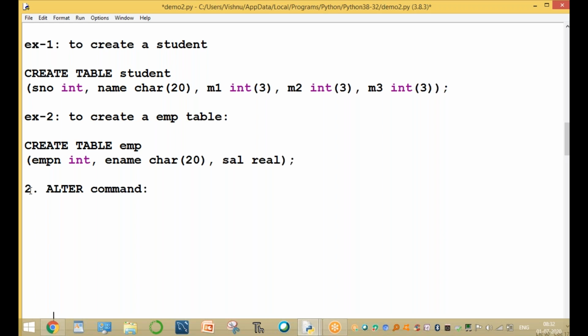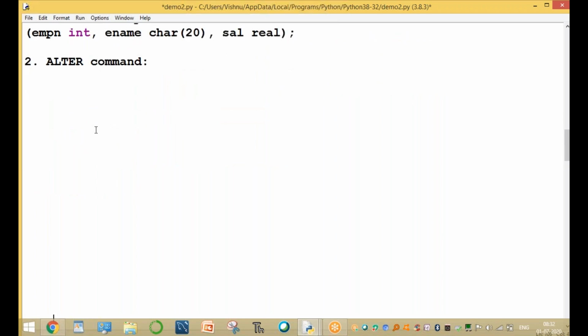So what is the main purpose of the alter command? Alter means, the definition is alteration. What is alter? Alter means alteration.